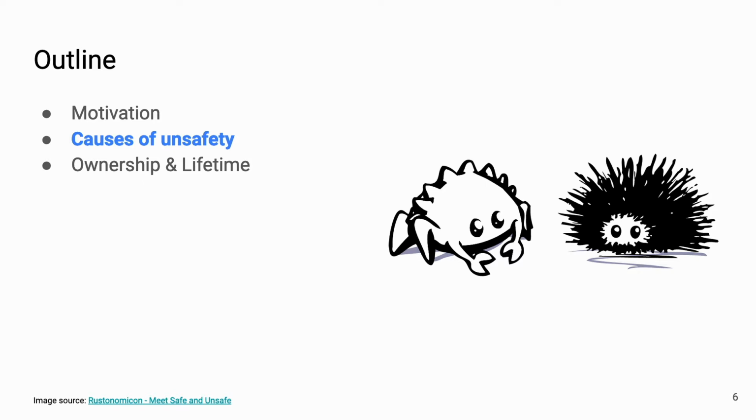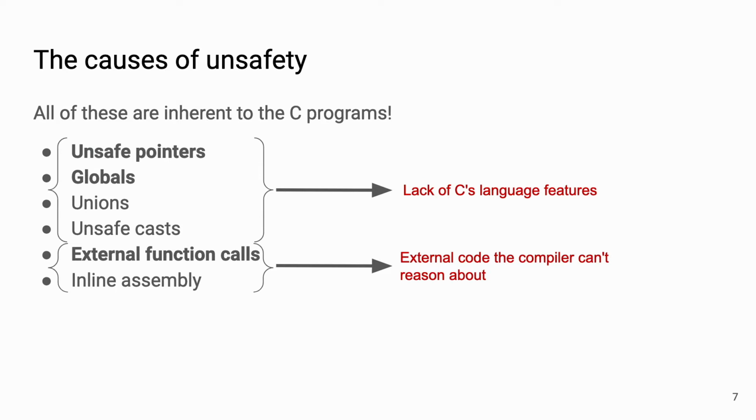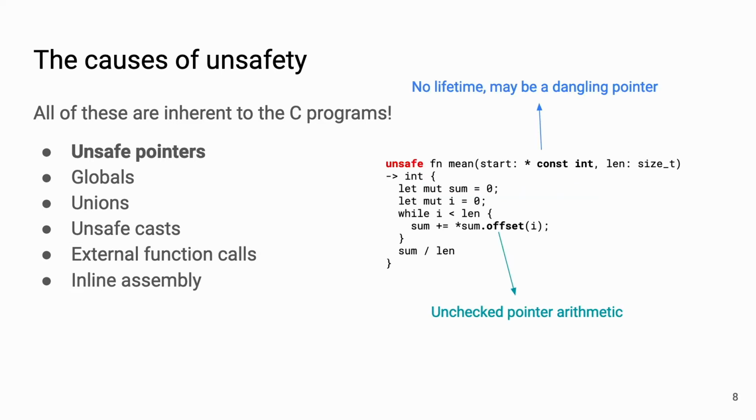Now let's look at causes of unsafety in these Rust programs. Based on our analysis of the programs translated from C and looking at the definition of unsafety in the Rust manual, we categorized 6 causes of unsafety that we observe in these programs. 4 of these are caused by lack of C's language features, and the remaining 2 are caused by external code that the compiler cannot reason about. The ones that are in bold are more common than the others, and the detailed numbers are in our paper. So let's look at each of these causes.